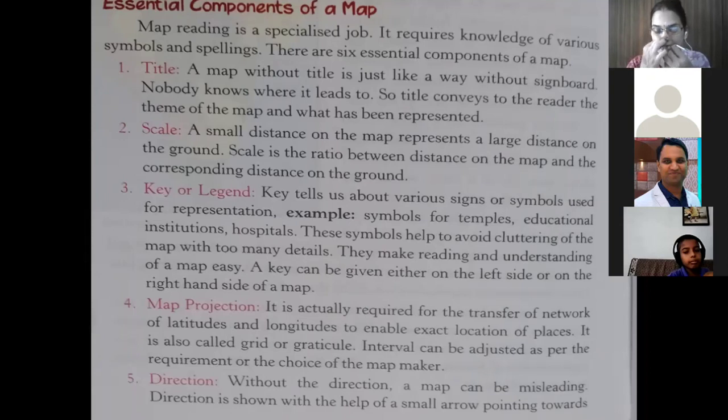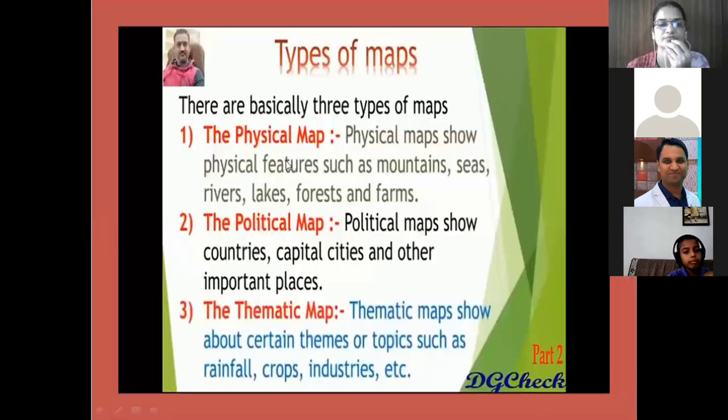Directions are more important, and this is how it is shown. The direction is shown with the help of a small arrow pointing towards the north, and if we get the north direction, it is easy to find out the rest of the directions.